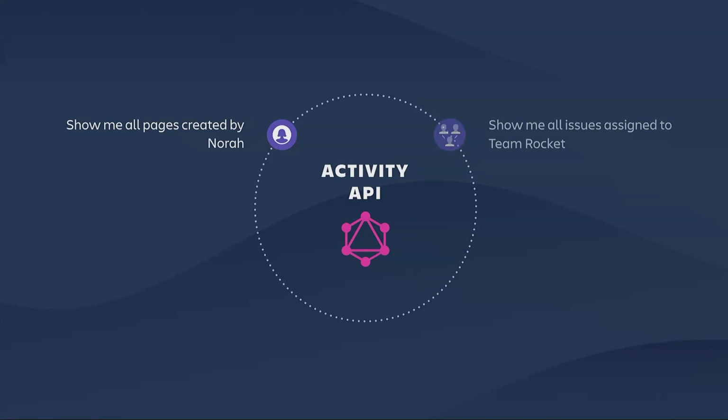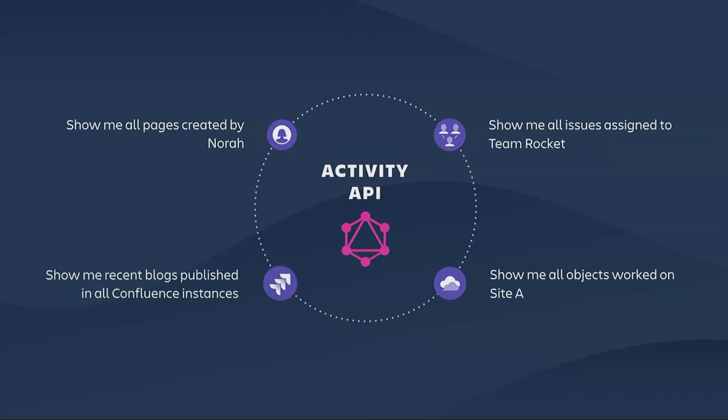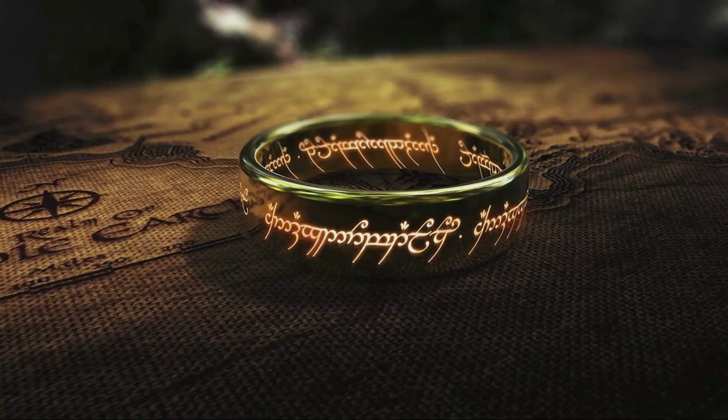It can show you activity of a team. It can show you activity of a site. And it can show you activity of a product. One ring to rule them all. But seriously, it turns out all that time Elvis was GraphQL. Who would have thought, right?